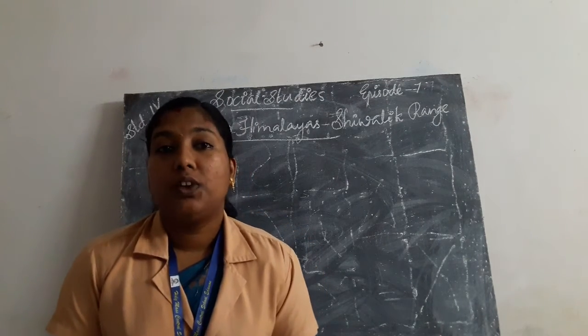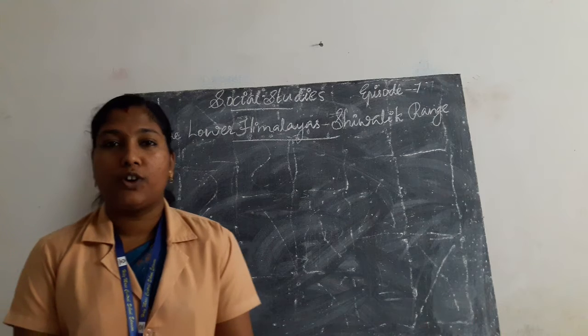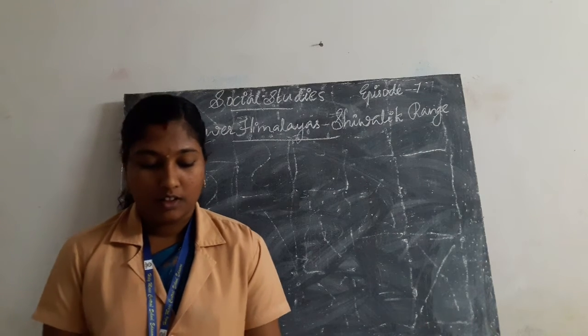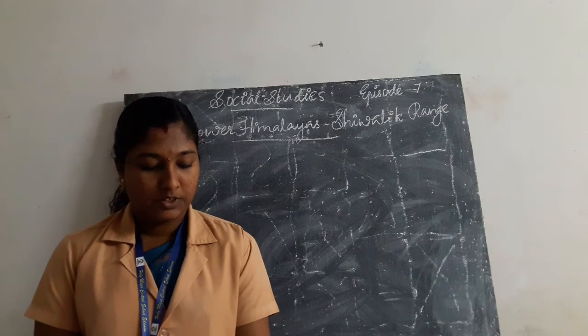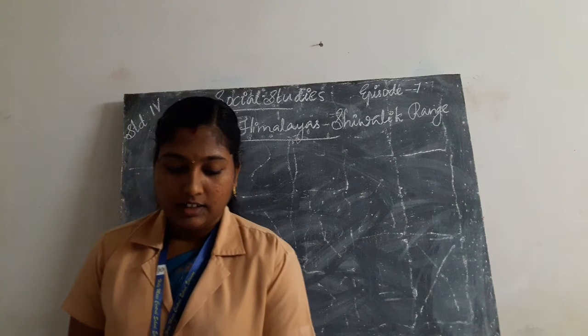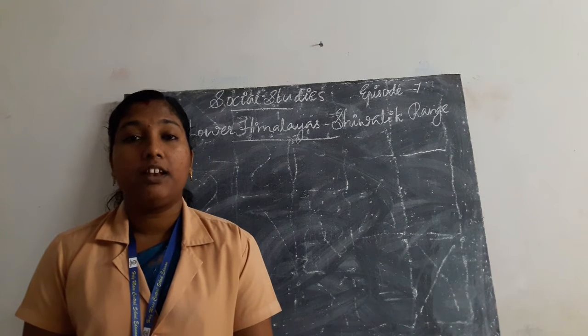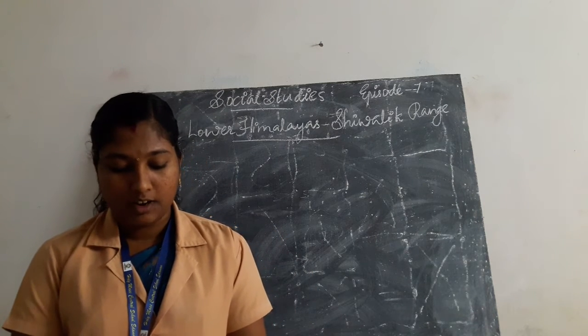Today we are going to learn the balance portion of our chapter. We learned the third chapter, the Northern Mountains.